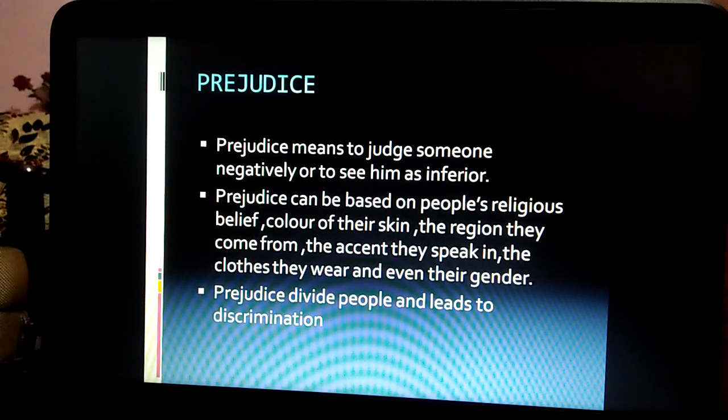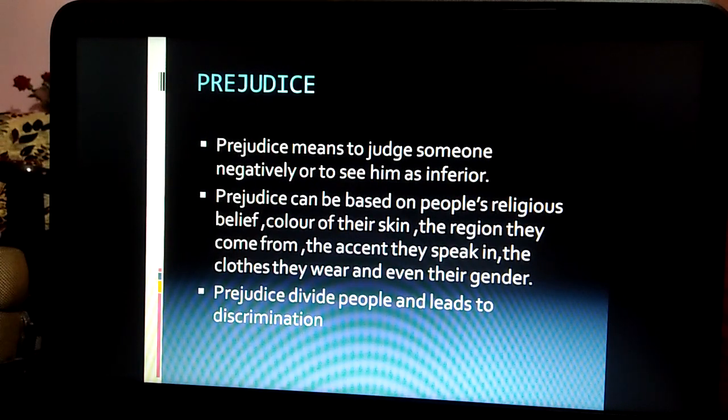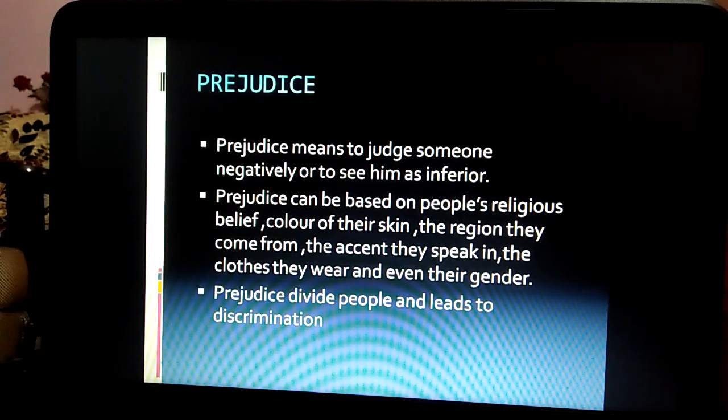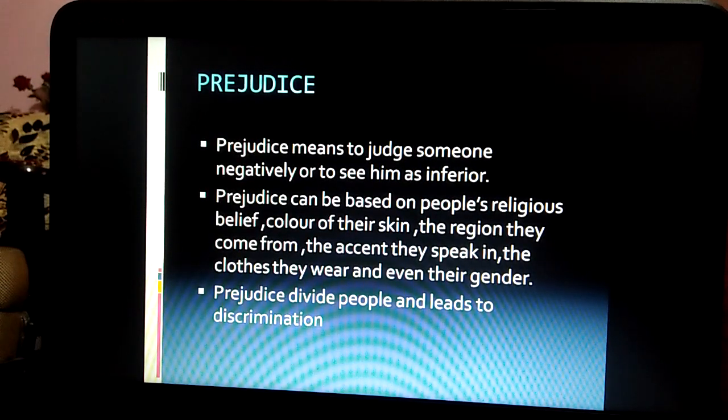For example, you can imagine a condition that a new student from South India joins your class. The student has a different skin color, they are dark in color, and their way of speaking is also different. The accent is different. His mannerisms are different too. So will you laugh at that student and mimic him rudely? If you do so, you will show prejudice.